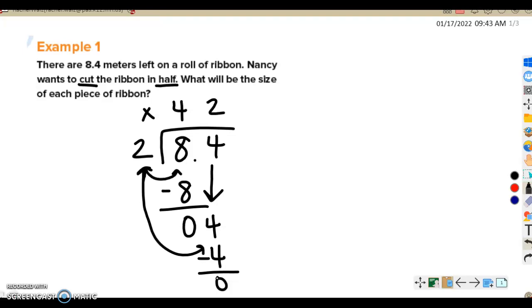So I'm all done with both my numbers in my dividend, and I have my quotient here at the top, 42, but this was 8.4, so I'm going to take that decimal and move it straight into my answer. So instead of 42, I have 4.2. So everything is pretty much exactly the same with normal division. The only difference is that you take your decimal and you put it straight up into your answer.